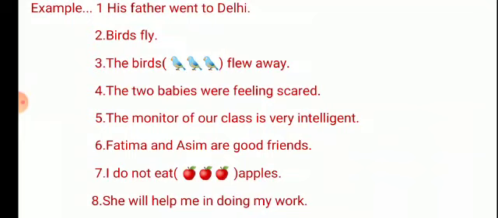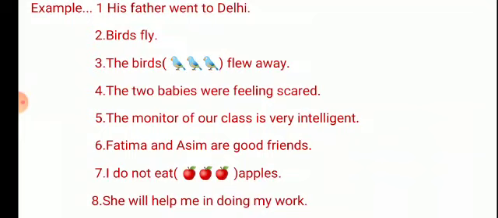I hope you all have done it. Now I'm going to discuss it and describe it to you. I'm going to tell you in detail how you will find the subject and predicate. In the first sentence: his father went to Delhi.